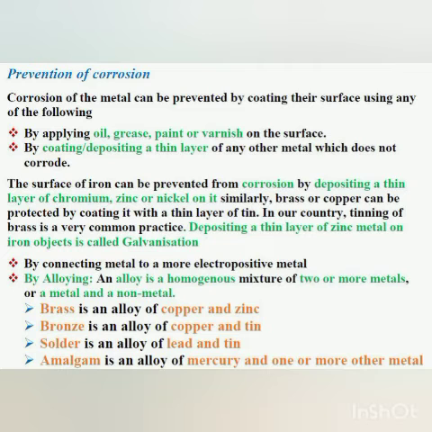Then next is by connecting the metal to a more electropositive metal. Then next is by alloying. What is an alloy? An alloy is actually a homogeneous mixture of two or more metals, or a metal and a non-metal. Brass is an alloy of copper and zinc. Bronze is an alloy of copper and tin. Solder is an alloy of lead and tin. And amalgam is an alloy of mercury and any other metal.